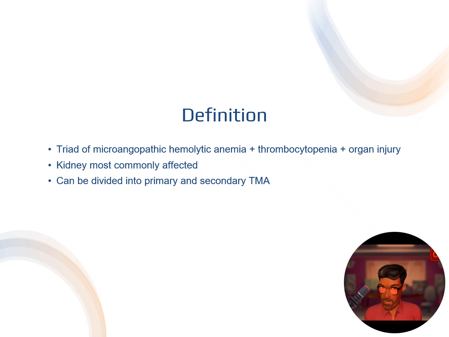The features of TMA are a triad of microangiopathic hemolytic anemia, thrombocytopenia, and organ injury, with the kidneys most commonly affected. TMA can be divided into primary and secondary TMA. Classification schemas do differ, which we'll see shortly.